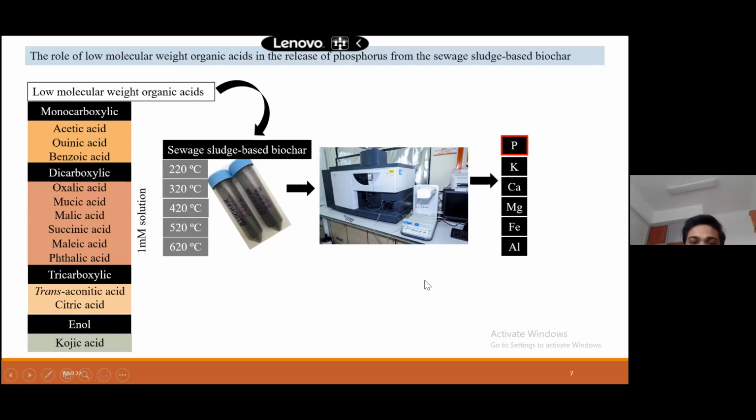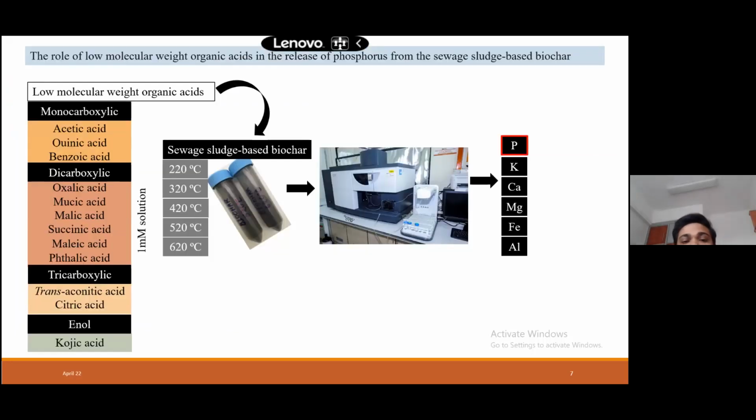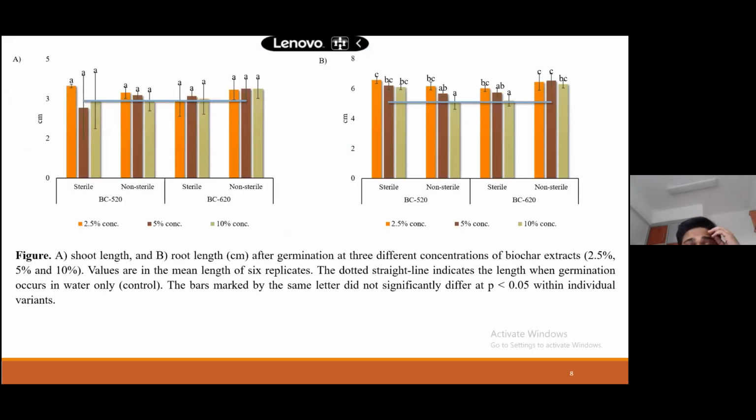And then I am coming to the results. If anyone has a question about these materials and methods, they can ask, or maybe at the end, whenever you want. So these are the results.